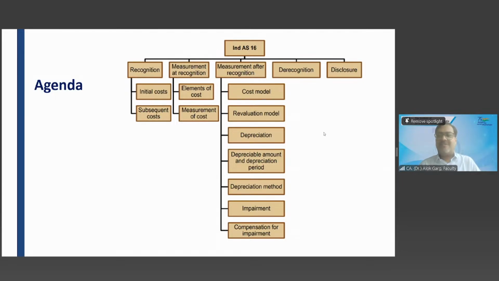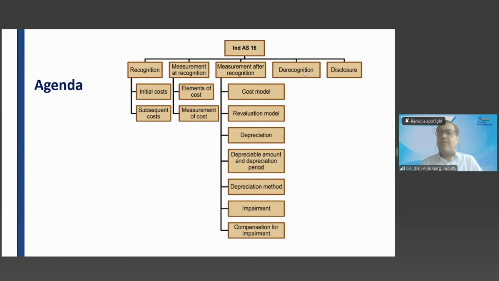Have you attended the session on the conceptual framework of financial reporting? Yes, sir. In the conceptual framework, I also covered that the disclosures should be in such a manner that they represent faithful representation and relevant information. So we'll talk about what the critical and important disclosures are which are beneficial to the user of the financial statements in terms of property, plant and equipment. We'll talk about these 4 buckets in this standard: recognition, measurement, presentation, disclosure.